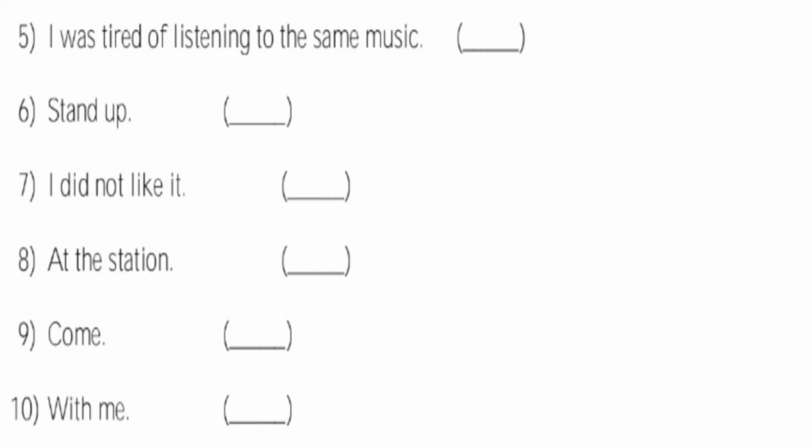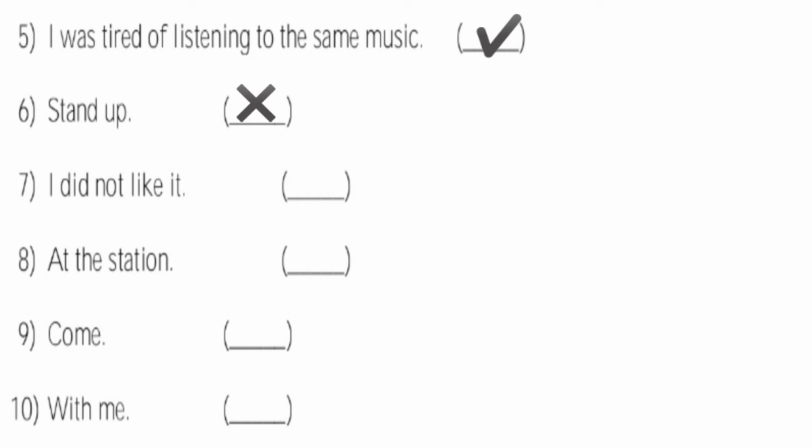It begins with a capital letter. Yes. Ends with a full stop. Yes. Has a subject. Yes. The subject is I. Has a verb. Yes, listening. So, is this a sentence? Yes, this is a sentence. So, I will put a tick mark. Number 6. Stand up. Is it a sentence? No. So, here I will put a cross.